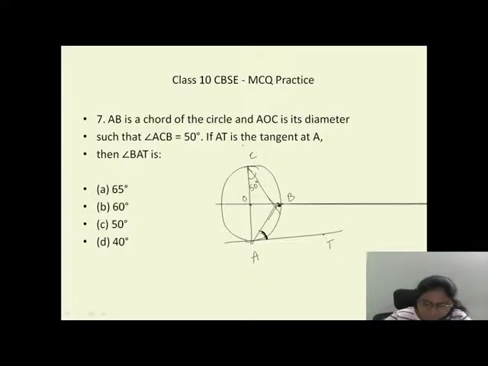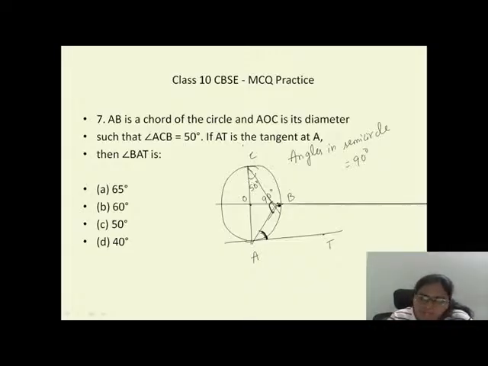So angles in a semicircle, this is the thing you have to remember, will be equal to 90 degrees. The angle made by the triangle in a semicircle is 90 degrees at this point. This is the main point you have to know. If you know this, the entire problem goes very, very easy. Now I know that this angle B is 90 degrees.